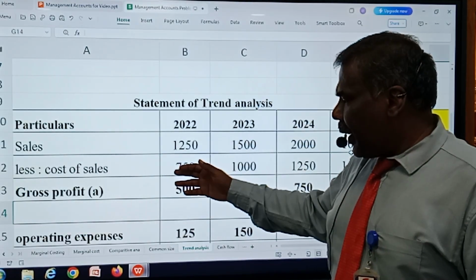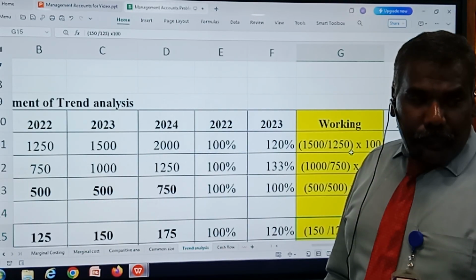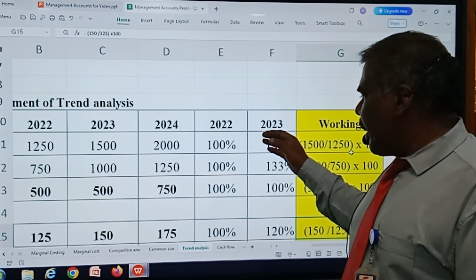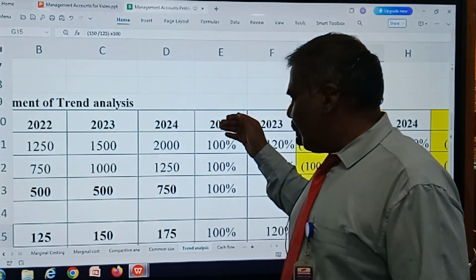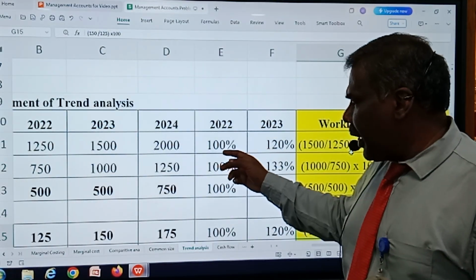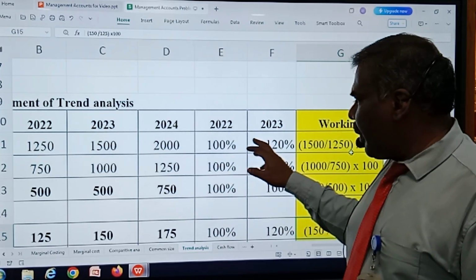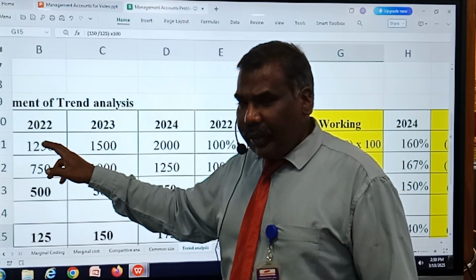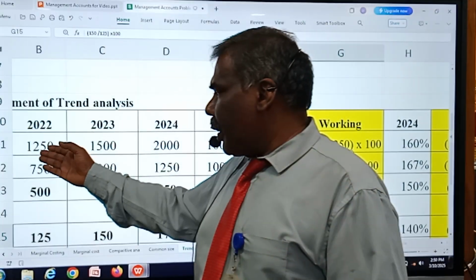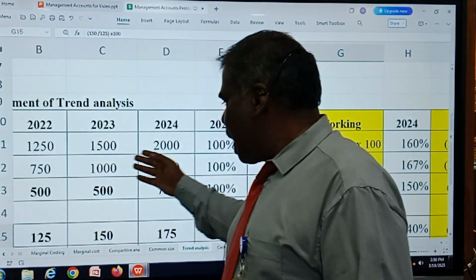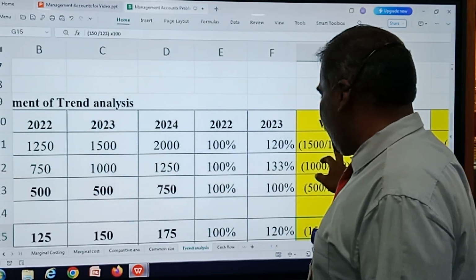First, from the sales, I am deducting the cost of sales, I am getting gross profit. The year 2022 seems to be the first year, and it has been treated as the base year. For all items in the base year, 100% has to be given. And for the year 2023, I have to divide the values by the base year. Sales for the year 2023 is 1500, whereas for the year 2022 it is 1250. It has to be 1500 divided by the base year 1250 into 100.